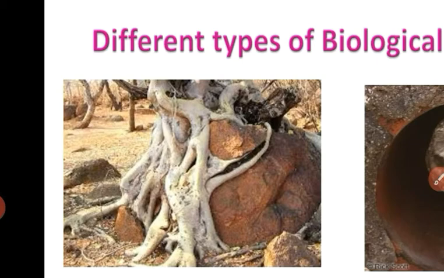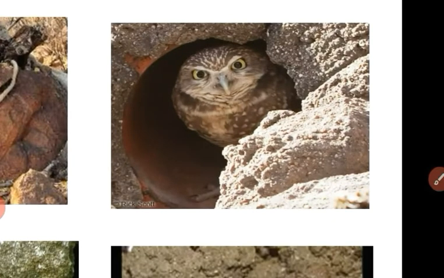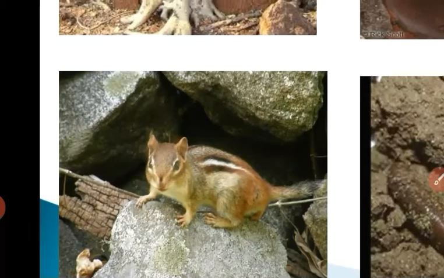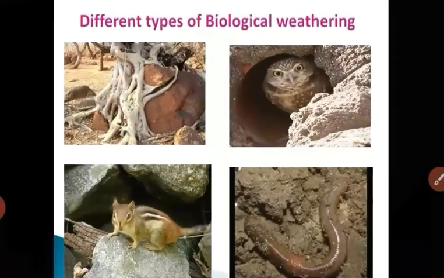Next we have biological weathering by small creatures like an owl. Next we have the same kind of feature, and lastly we have earthworms. So these kinds of biological weathering are there.